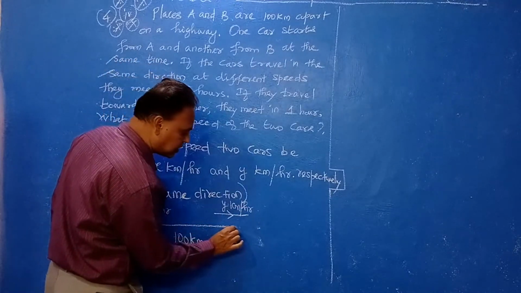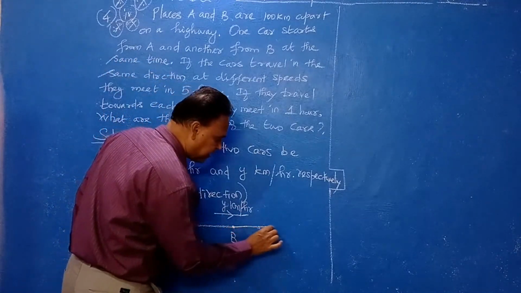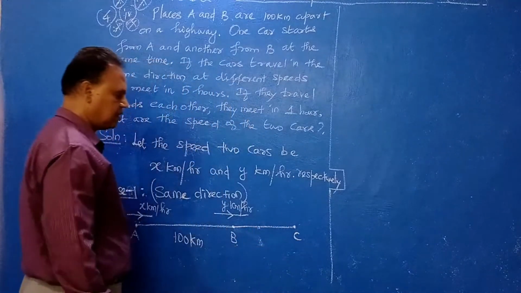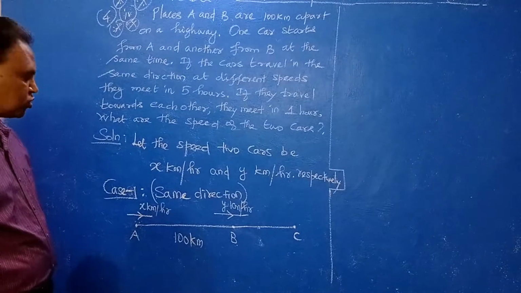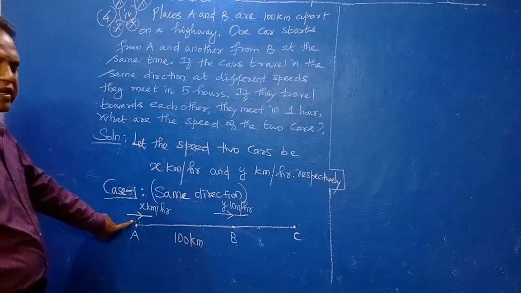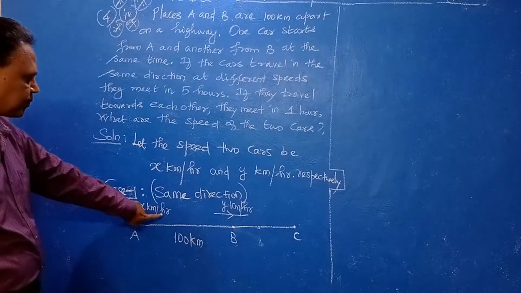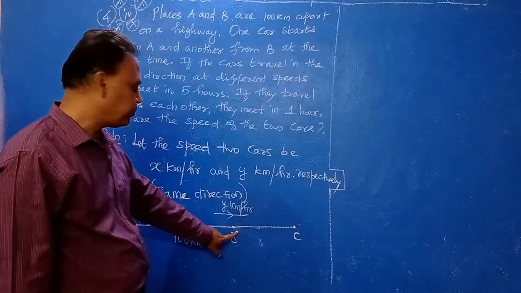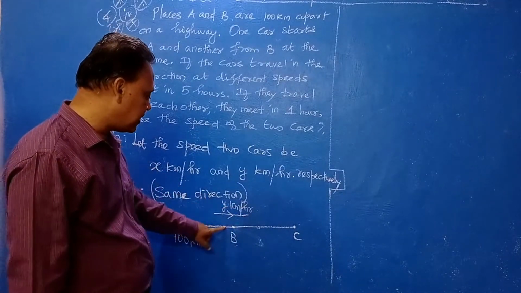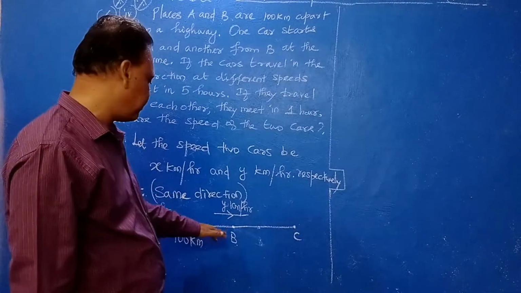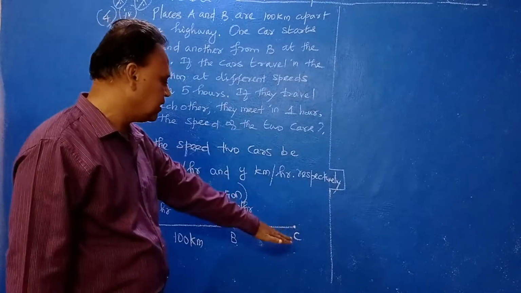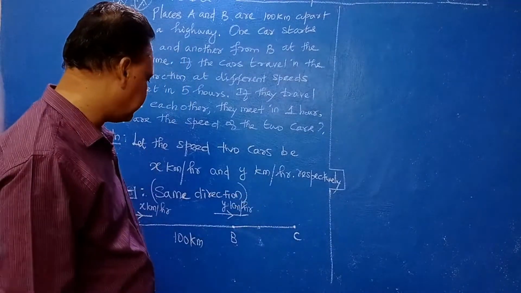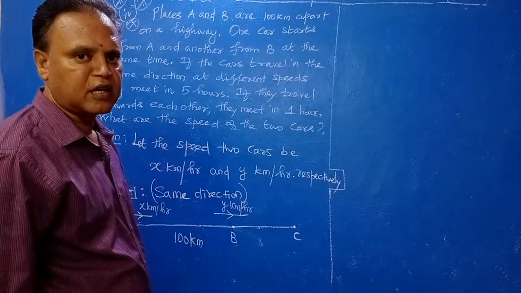After 5 hours, definitely they will meet at one place, that is C. So one car starts from A with speed x, another car starts from B with speed y at the same time, then after 5 hours they meet at place C. Understand the concept?